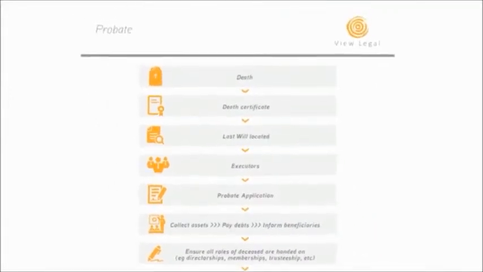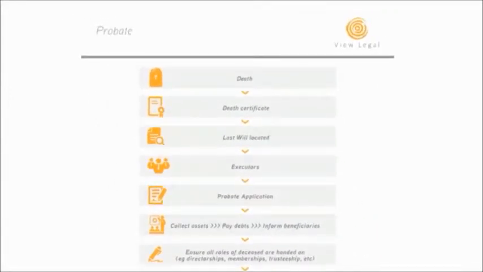Probate is essentially the court's approval that the will that the executor and trustee is administering is in fact your last valid will. If you've got any questions in this regard, make sure you raise them as part of the online meeting.